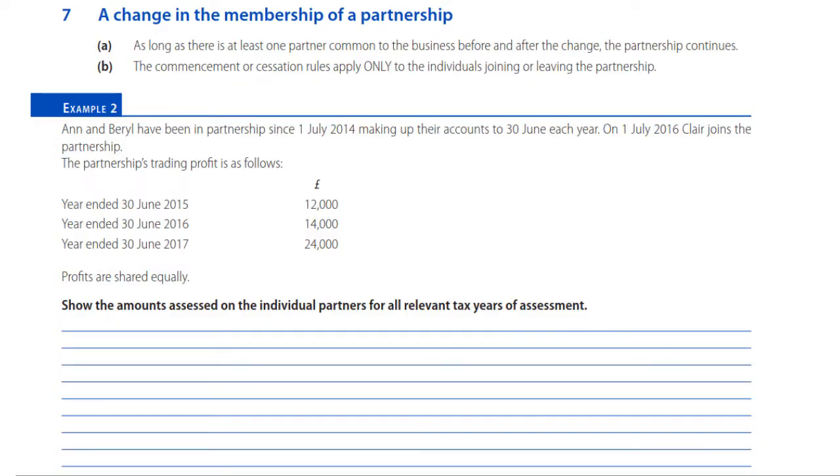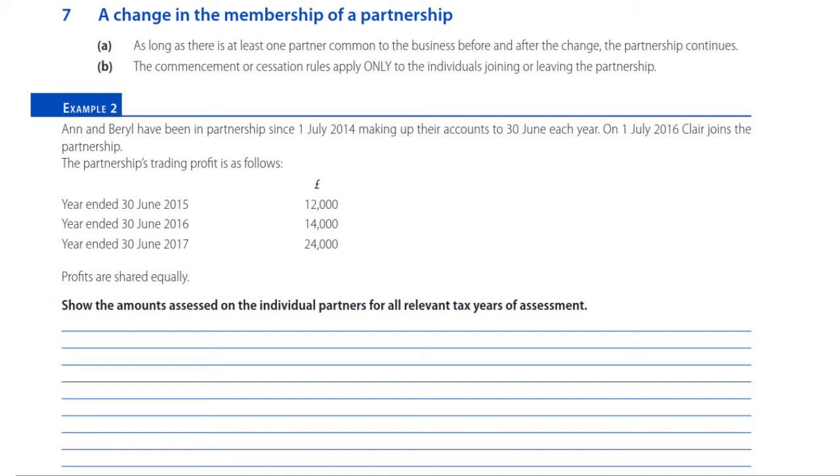In our previous lecture together on partnership, we saw how, if a new partner joined a partnership, then so far as that new partner was concerned, it was a new business. So the date they joined the partnership represents their start date of a new trade. And that meant that we had to establish the profits, again, in the normal way, using the profit sharing agreement during the accounting period.